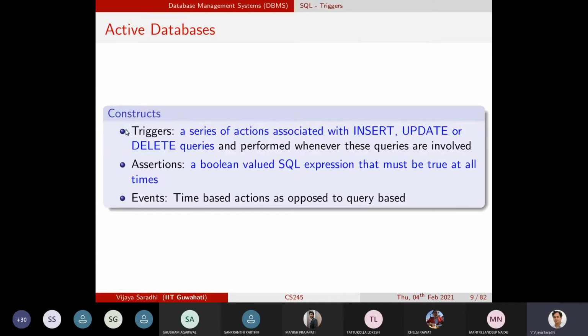What it means is that if we are trying to insert one record, let us go through these slides, because this is much more sequentially and structurally oriented. Triggers are a series of actions associated with insertion, updation and deletion queries. You have understood what is an insert, an update and a delete statement.